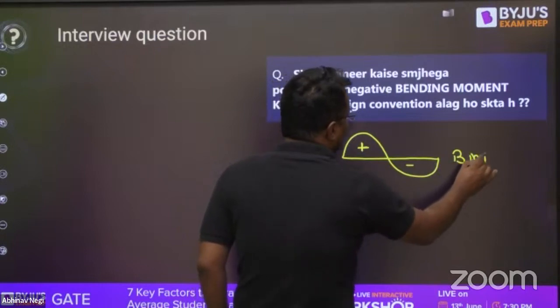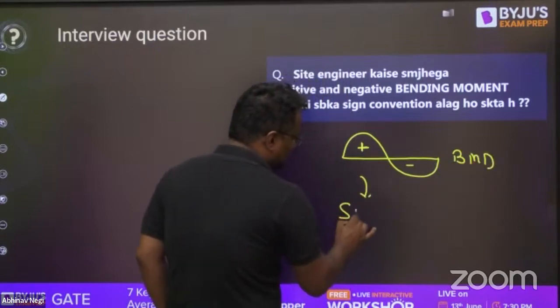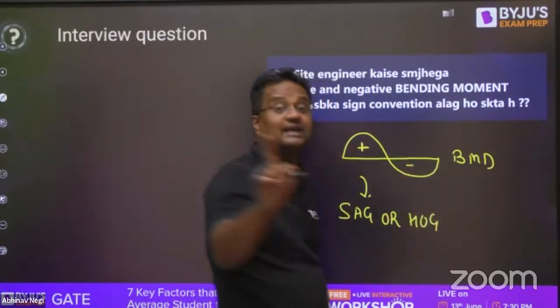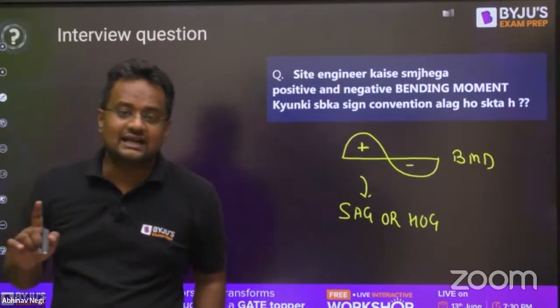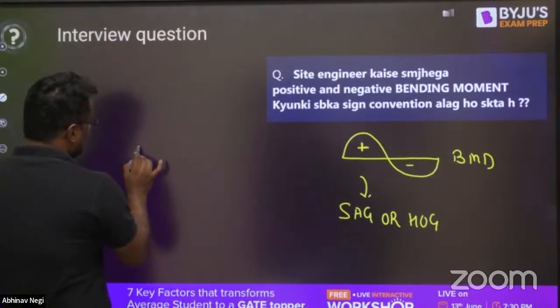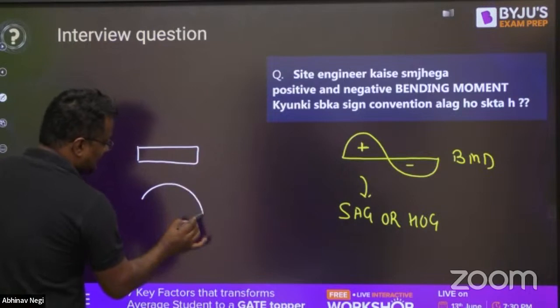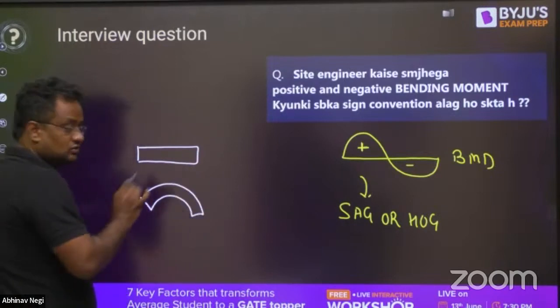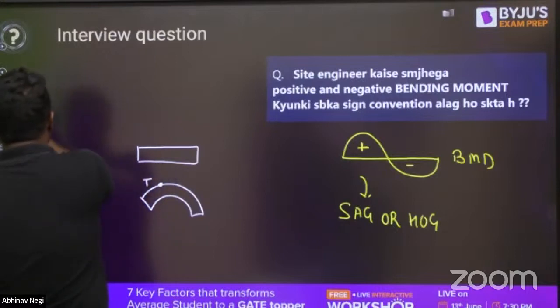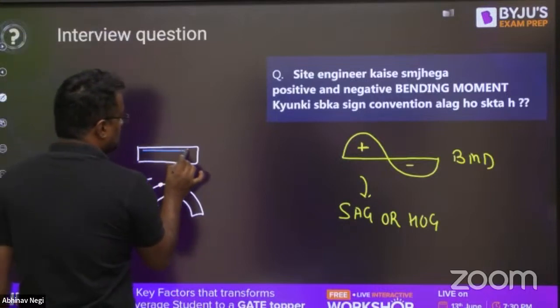Then how will he be knowing whether this will be sagging or hogging? And why should he be knowing? Why should the site engineer know whether it is sagging or hogging? Because if this is a beam and it is sagging, the tension will be at the top, so reinforcement steel has to be provided at the top.